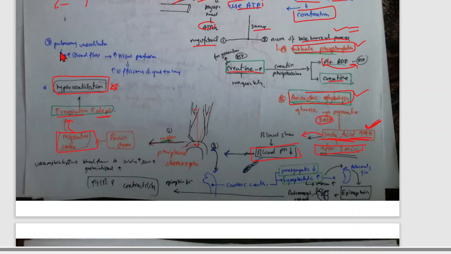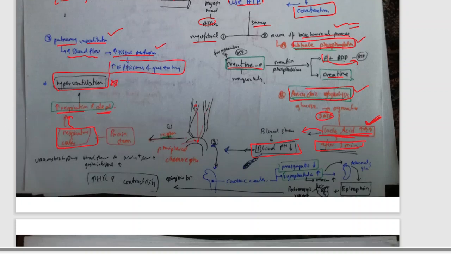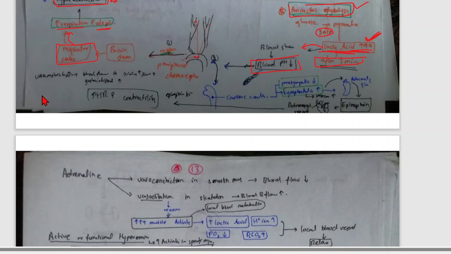The second thing that happens is pulmonary vasodilation. If pulmonary vasodilation occurs, blood flow to the pulmonary vessels and bronchi increases, so tissue perfusion is increased. We will explain what tissue perfusion is in the respiration topic. So if tissue perfusion is increased, the efficiency of gas exchange also increases. We have already explained it.